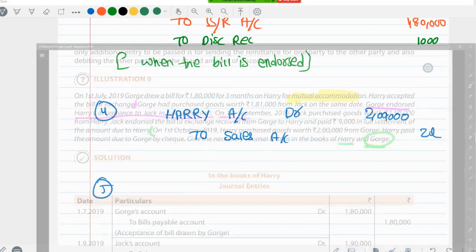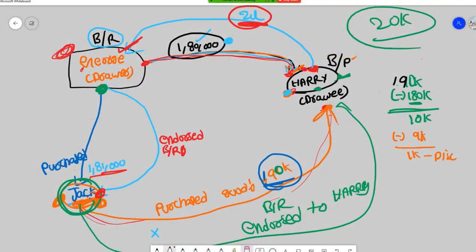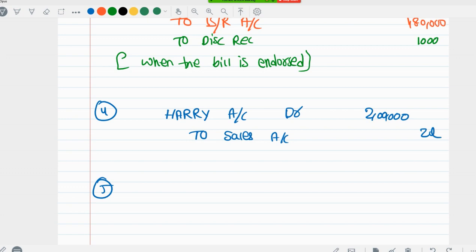So here if you check the question, what did they mention? Harry paid the amount due to George by check. So how much amount is due? 20,000. So then the general entry will be Harry, bank account. Harry paid, so that means we are receiving. Bank account, he paid through check. So that's why I'm using bank account. Debit, okay, to Harry account.